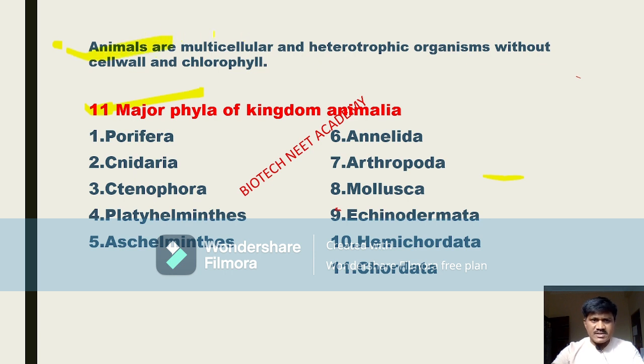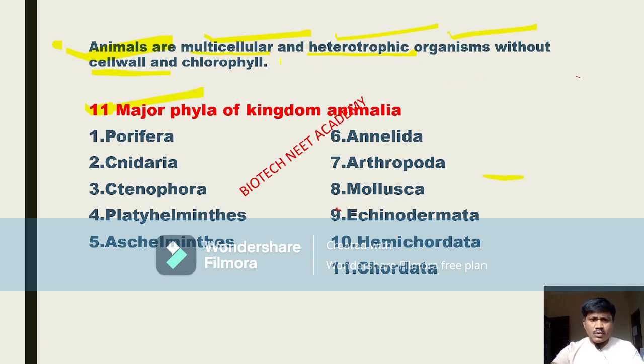What are animals? Animals are multicellular heterotrophic organisms. Multicellular means they are made up of many cells, and heterotrophic means they depend on other organisms. They cannot prepare their own food, so they depend on other organisms for their food. That is why they are called heterotrophic organisms. They are without a cell wall. Plant cells generally have a cell wall, but animal cells don't have a cell wall.